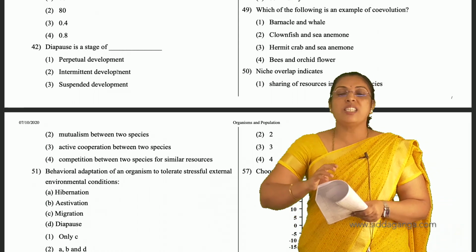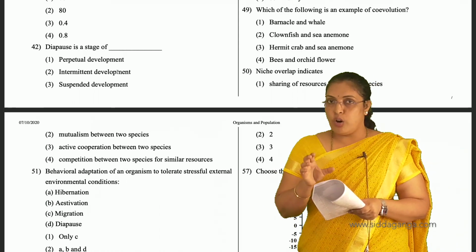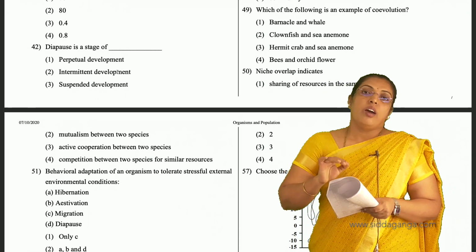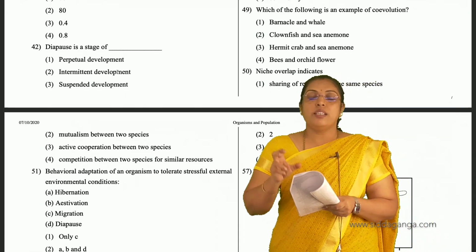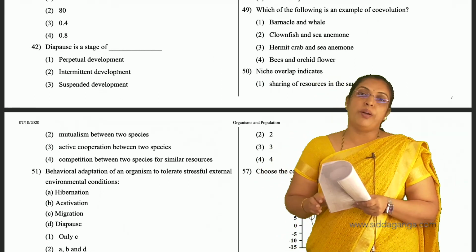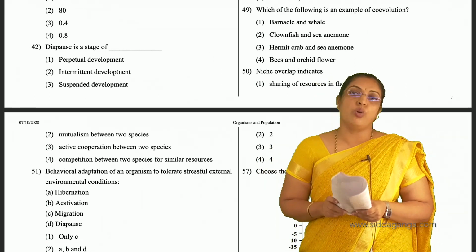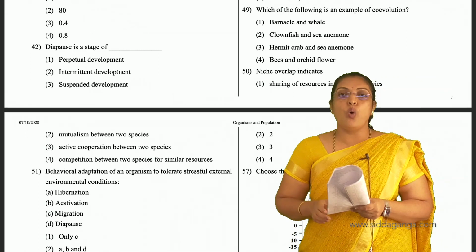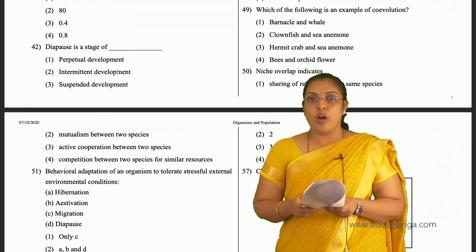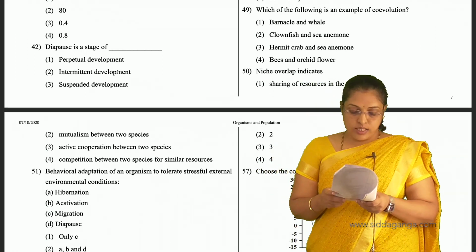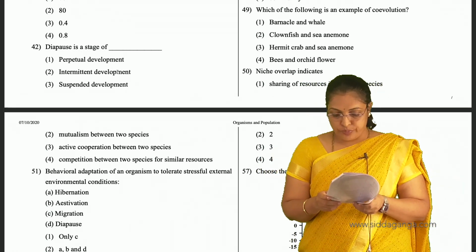If any change occurs in the petal of that orchid flower, or in the female honeybee, the same changes should be seen in the other. So that is nothing but co-evolution. Example for co-evolution is bees and orchid flower. Fourth is the answer for 49th question.